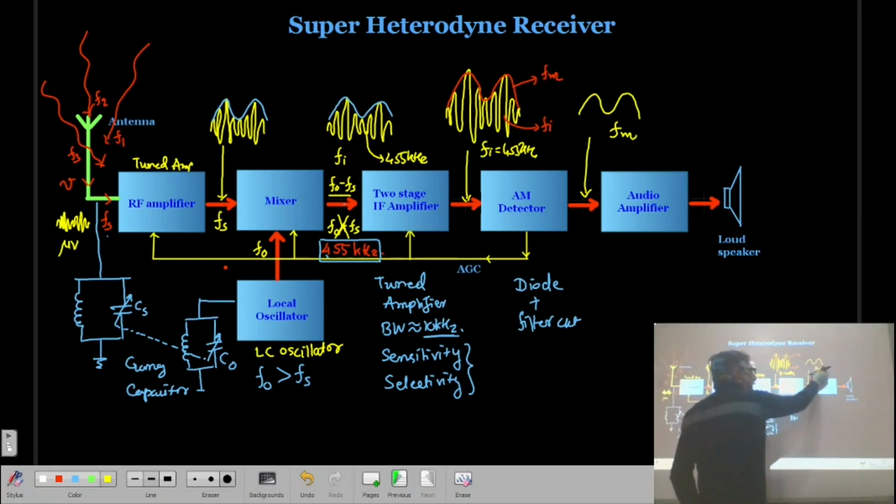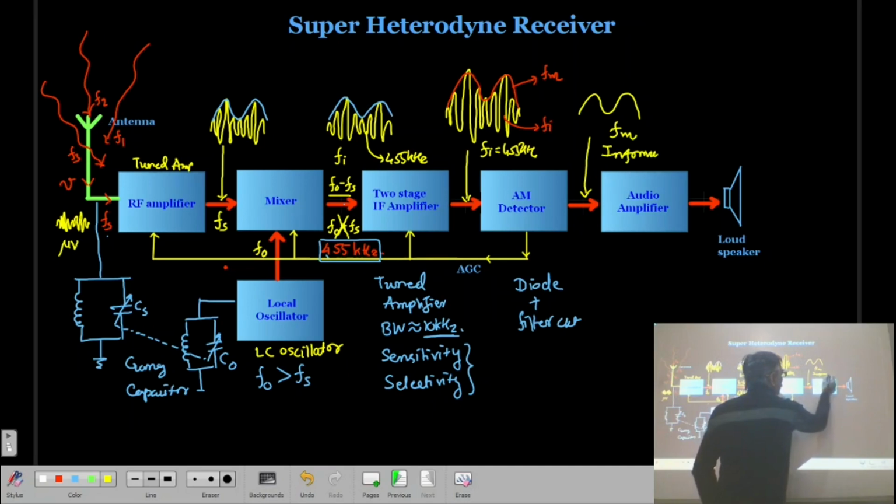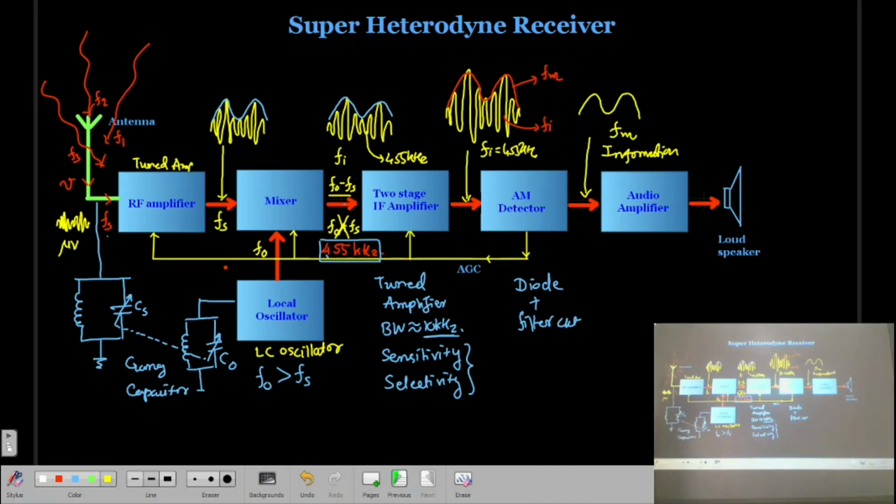So this modulating frequency is nothing but your information. This signal is weak, so we have to amplify it through the audio amplifier. Directly if you give it to the loudspeaker, it cannot drive the loudspeaker. To drive the loudspeaker, we require a power amplifier, as already mentioned last time.